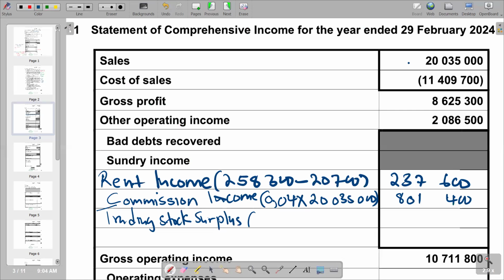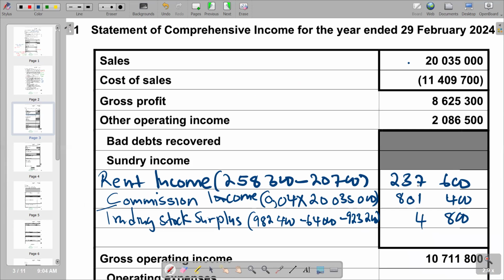In brackets, we are saying, in terms of the book value, you've got 982,400, and then we subtract the 64,000 of donations, and then we subtract the physical stock count figure, 923,200. So basically that's what we have, and then we got it as 4,800.